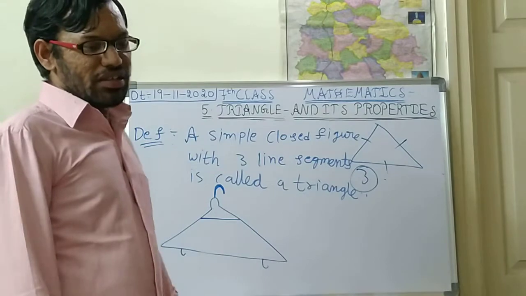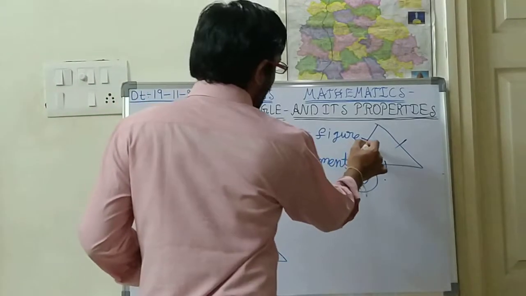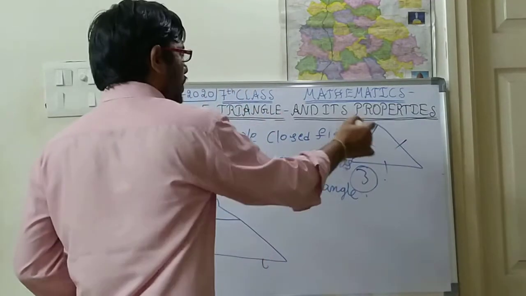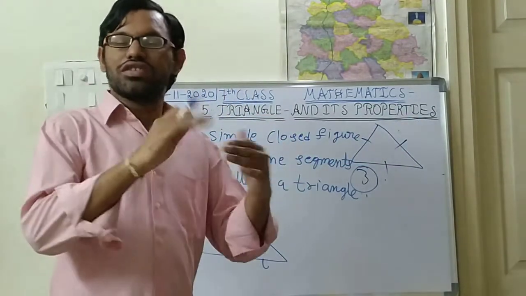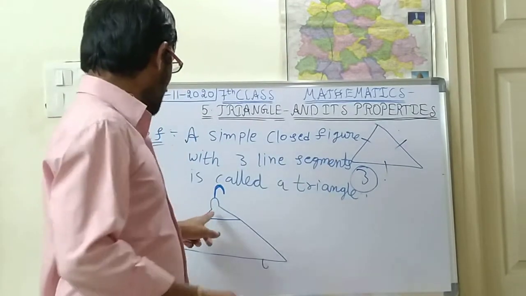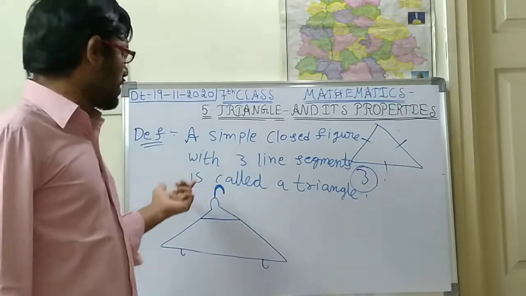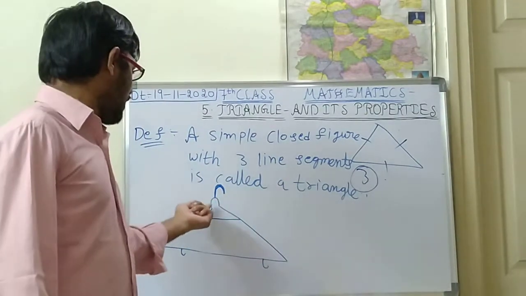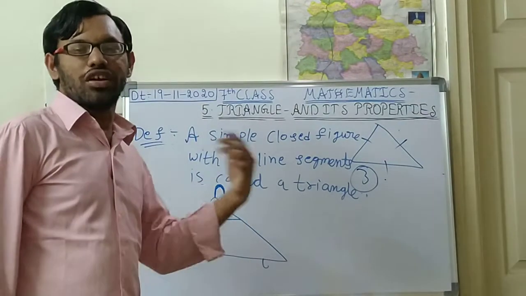See children, for every line segment there will be some measurement, either in centimeters or in meters. Is it right, children? Suppose you measure this with your scale, you will get some length, say 5 centimeters or 10 centimeters.